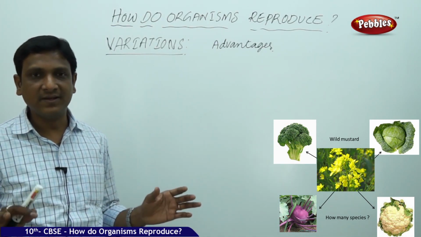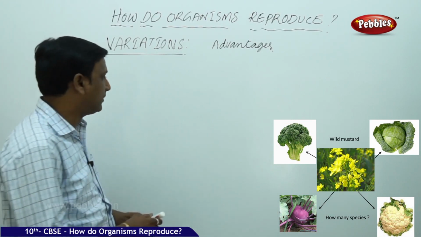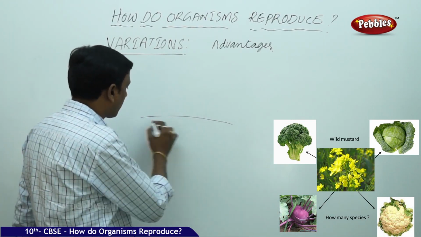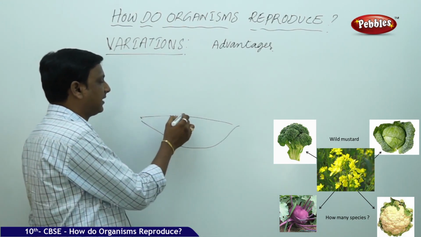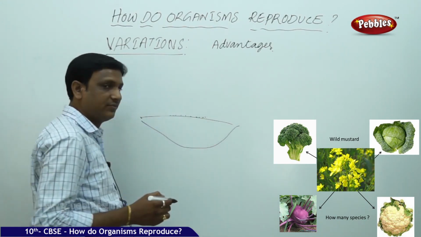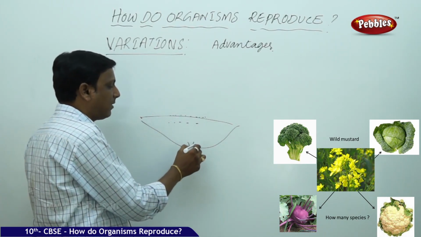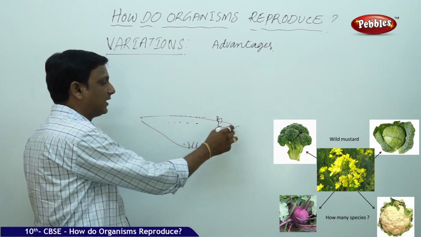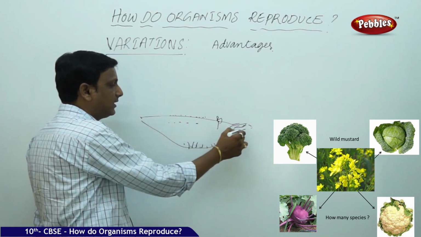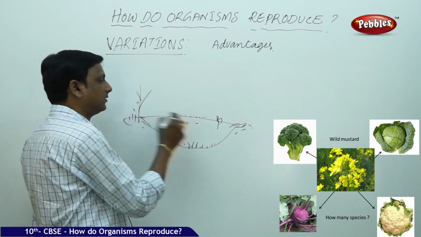Different organisms live in different places. If you take an ecosystem, if you take a pond ecosystem, in the pond there are different levels. There are some organisms that live on the surface of the pond, some live in the top layer of the pond, some are bottom feeders, some plants grow at the bottom, some plants float on top, some organisms live on the bunds of the pond, and some trees grow here.